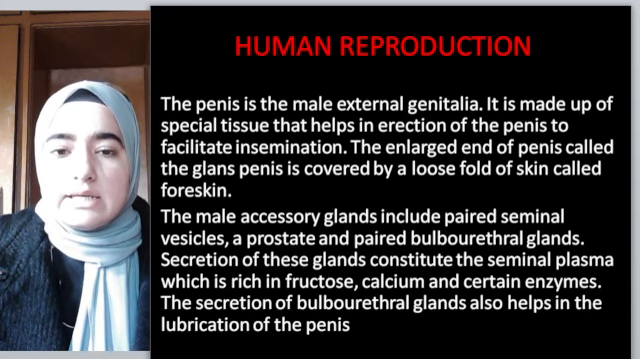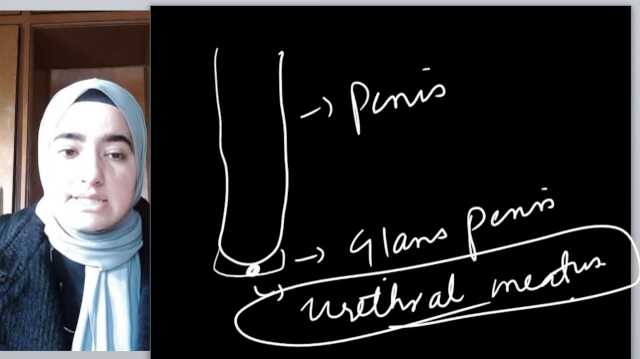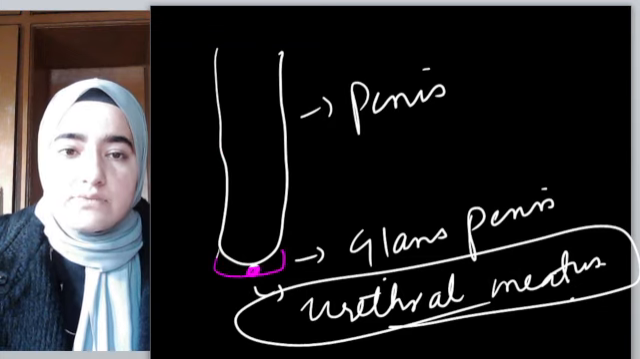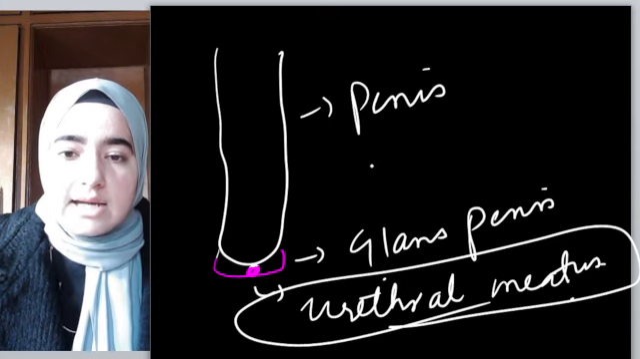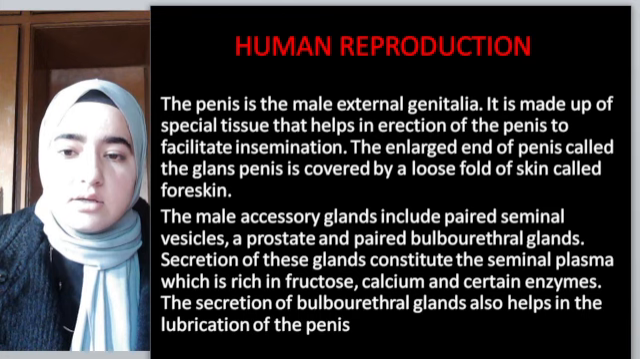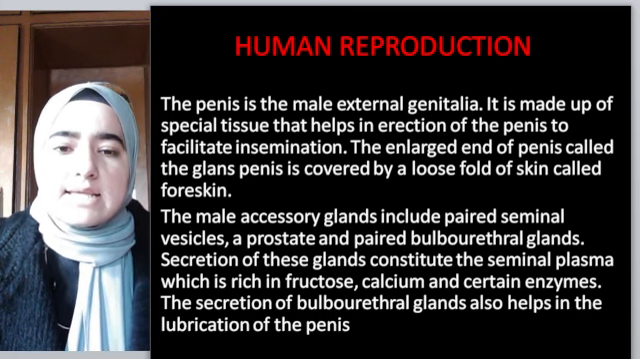And the enlarged end of penis is known as glans penis, as I said. And that glans penis is covered by a loose fold of skin. That skin is known as foreskin. Please remember.